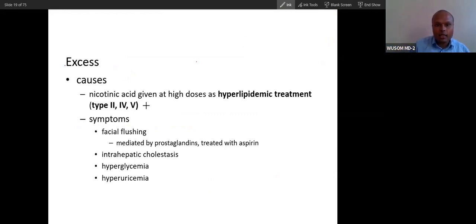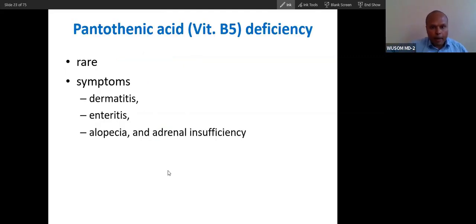Excess vitamin B3 is also used as a drug for hyperlipidemia, type 2, type 4 and type 5. Hyperlipidemia is treated with nicotinic acid. If there is a very high amount of nicotinic acid, it can cause side effects: facial flushing, intrahepatic cholestasis, hyperglycemia and hyperuricemia.